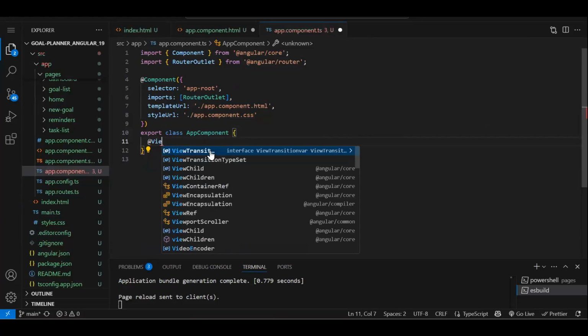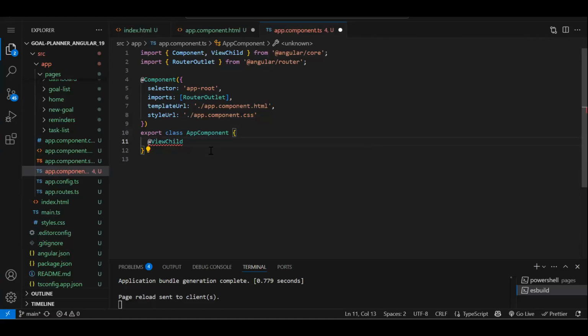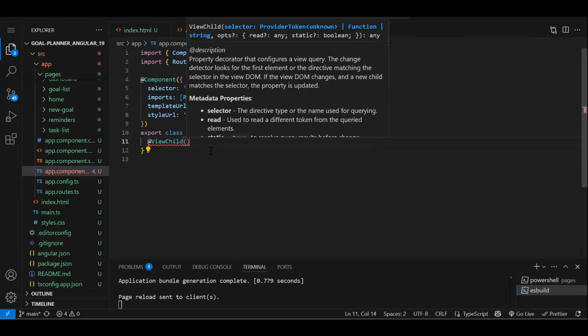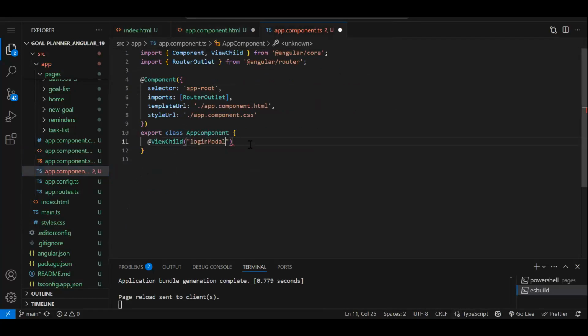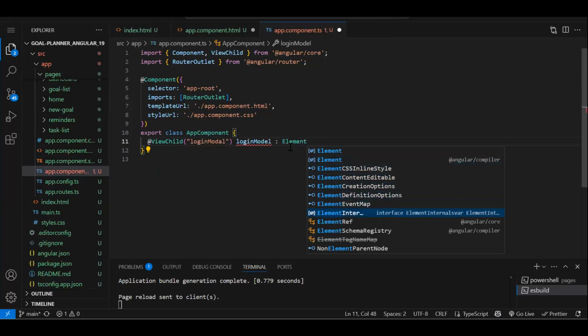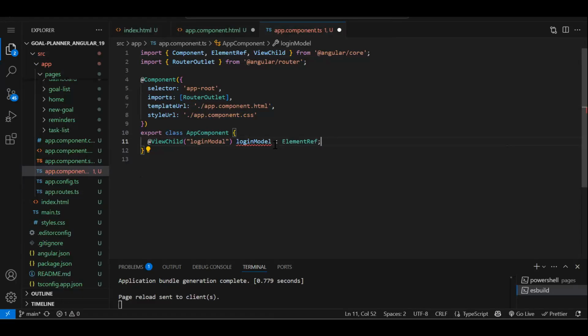There are multiple ways to open a modal pop-up, but ViewChild is the proper way. Here we have to provide the template reference variable, whatever we have given, that is loginModal. So this will go over here. Whatever ViewChild name you want to give, the data type will be ElementRef. By default, we cannot initialize it, so let's make it optional. Now we need a button also.